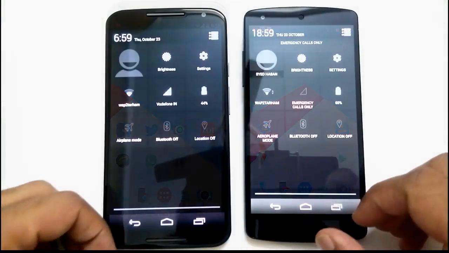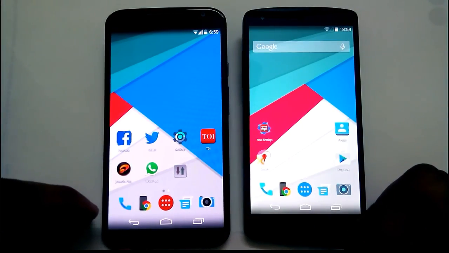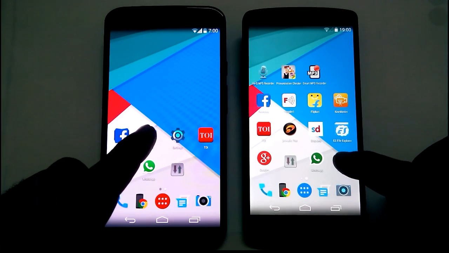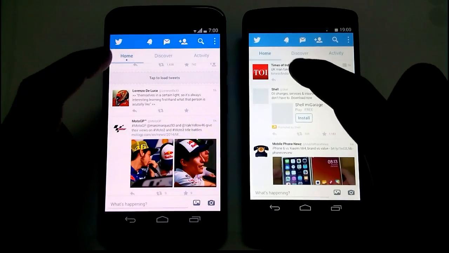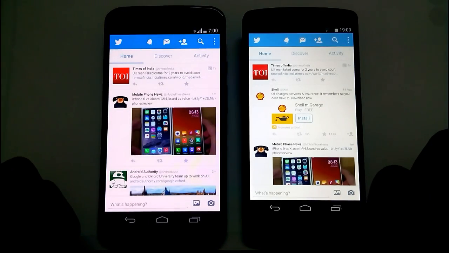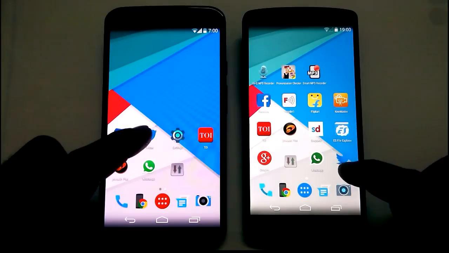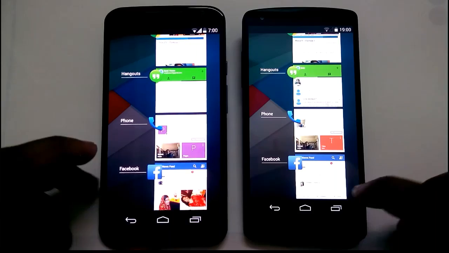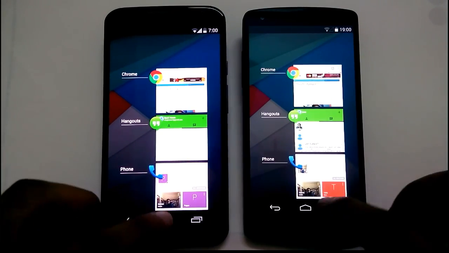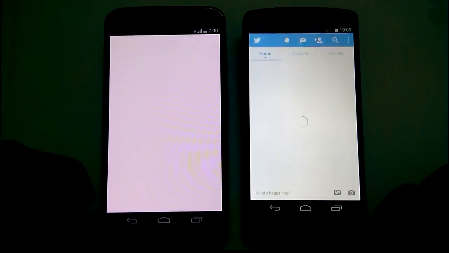Now, for the notification pull down with two fingers, and there we have it. Exactly the same. Next up, the Twitter app. They will launch it. Pretty identical launch, initialization, and render. Let's try once more, and we get the same results. Now, removing it from the memory, we have the same animation, same sort of execution. So far so good.